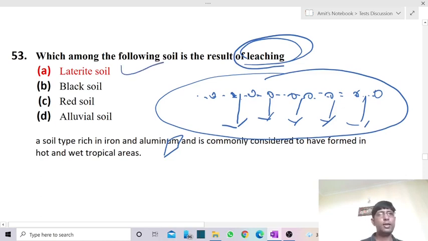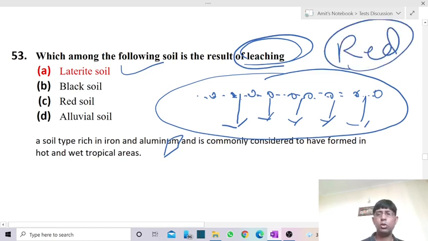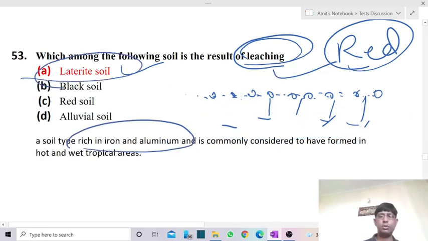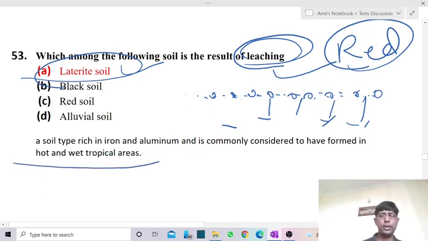Now laterite also has a red color like red soil. Because it is left with the compounds of iron and aluminium, and because of particles of iron oxide, the color is more reddish in appearance. So the answer is laterite soil. It is rich in iron and aluminium compounds, and found in hot and wet tropical areas.